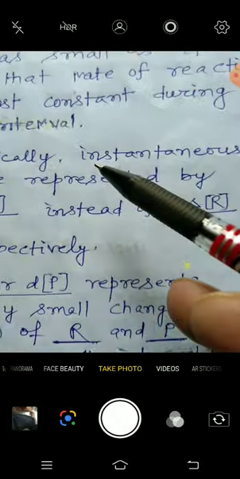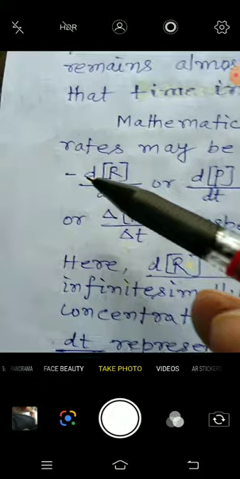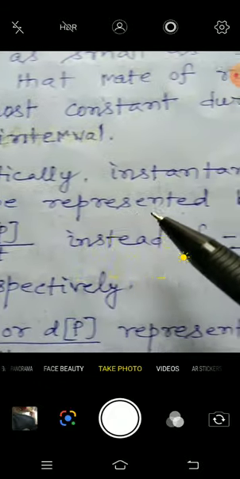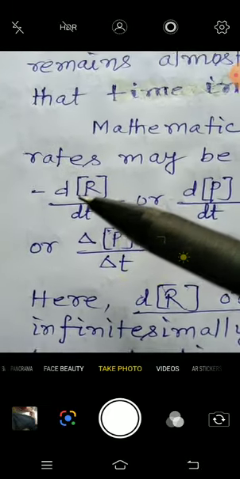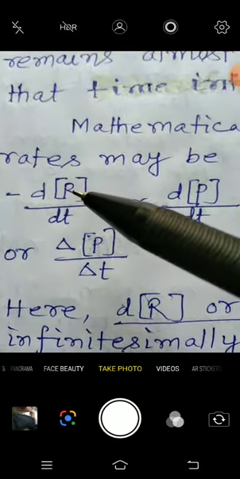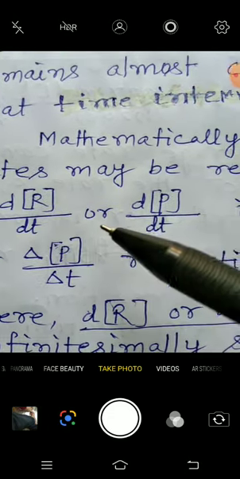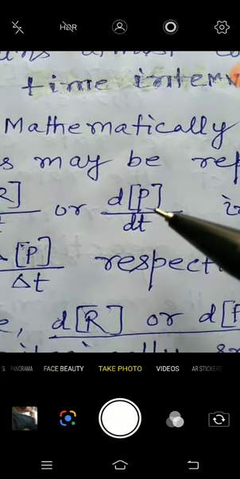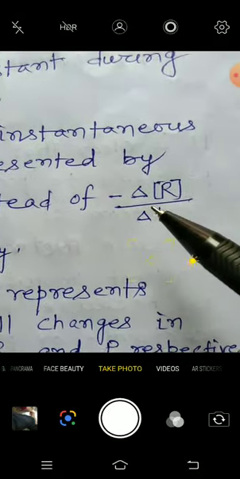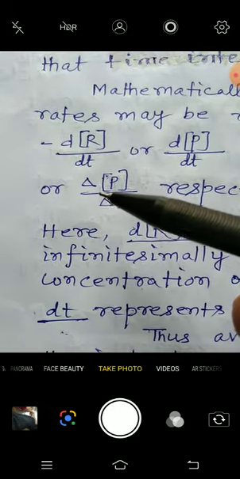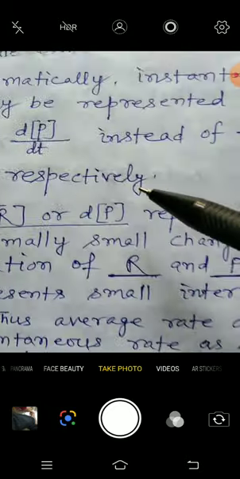Mathematically, instantaneous rates may be represented by minus d[R]/dt or d[P]/dt instead of minus Δ[R]/Δt or Δ[P]/Δt respectively.